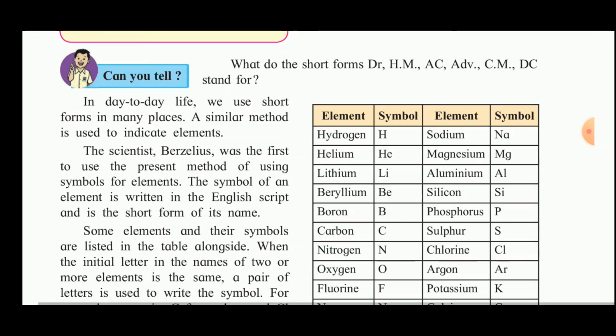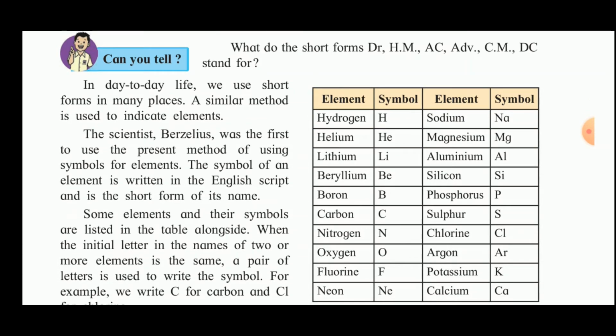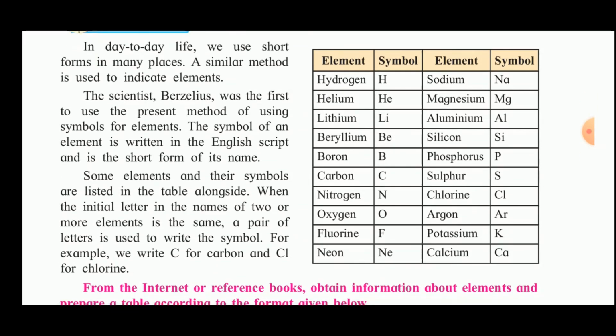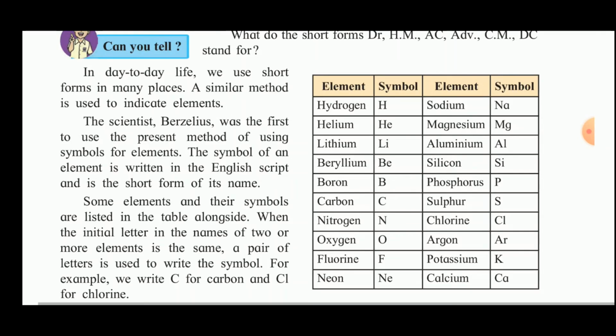A similar method is used to indicate elements. The scientist Berzelius was the first to use the present method of using symbols for the elements. Now, the symbol of an element is written in the English script and is the short form of its name. Some elements and their symbols are listed in the table alongside. When the initial letter in the names of two or more elements is the same, a pair of letters is used to write the symbol. For example, we write C for carbon and Cl for chlorine.